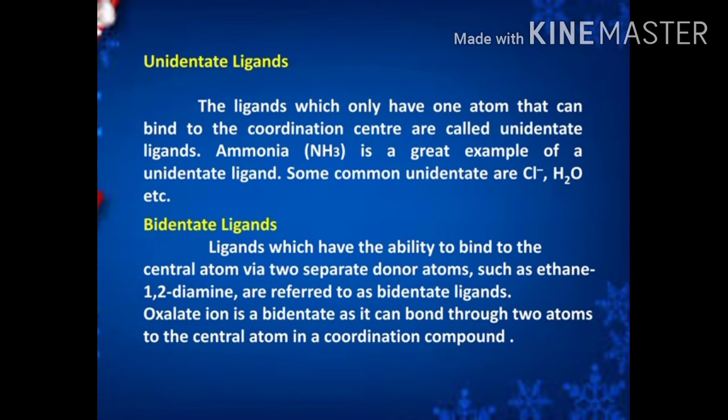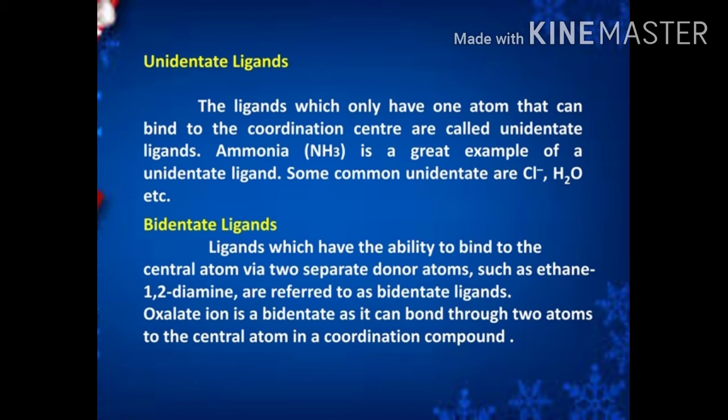So depending upon the binding capacity of ligands with a central metal atom, they are classified into unidentate ligands and bidentate ligands. Unidentate ligands means the ligands which have only one atom that can bind to the coordination center. That is called unidentate ligands.